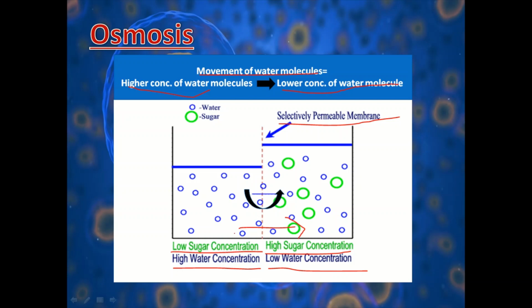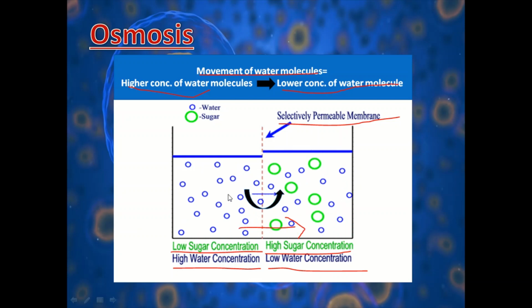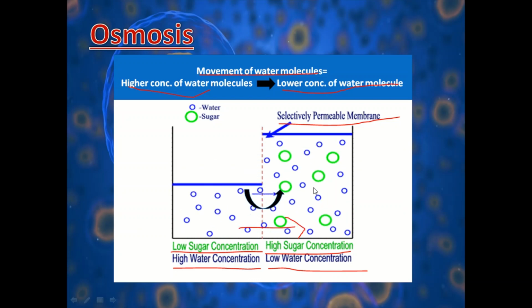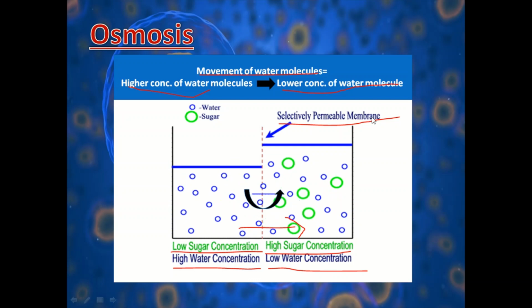So movement of water takes place from pure water to the solution. This is the process of osmosis, in which movement of water molecules takes place from its higher region to the lower region through a selectively permeable membrane.